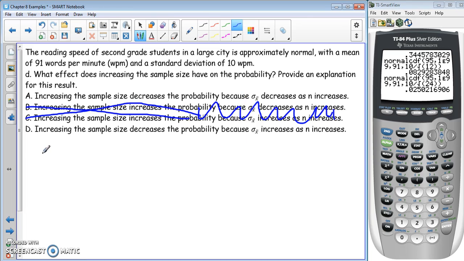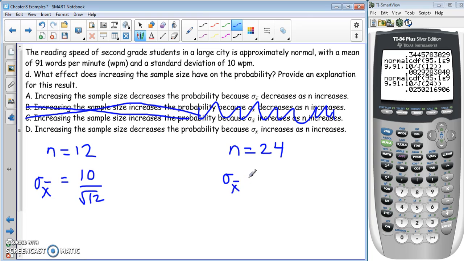So let's think about this. So with our sample size of 12 versus the sample size of 24, what happened to that sigma sub x bar? So sigma sub x bar in this case was 10 over the square root of 12, and here it was 10 over the square root of 24.